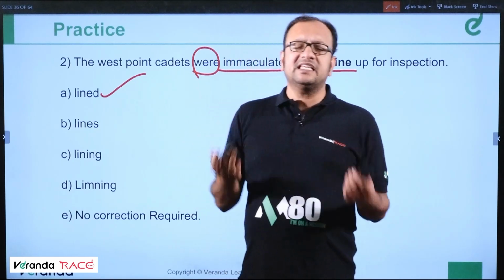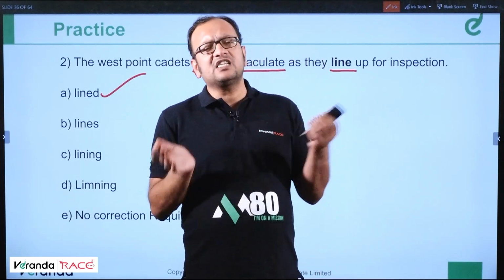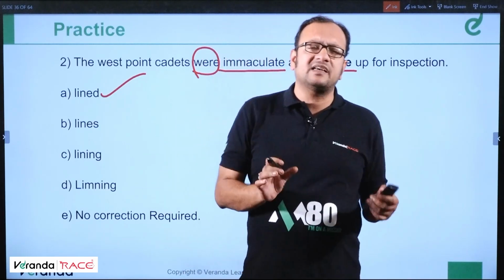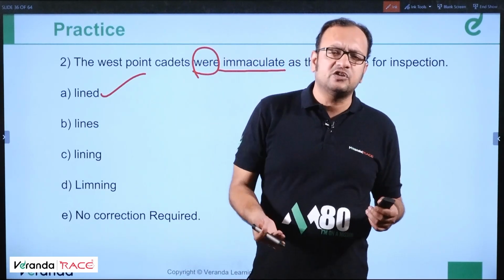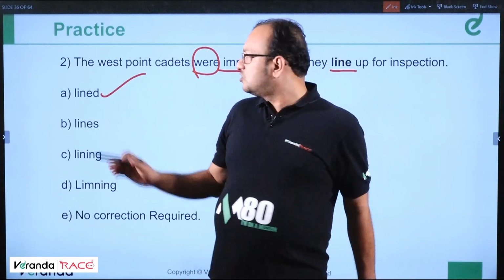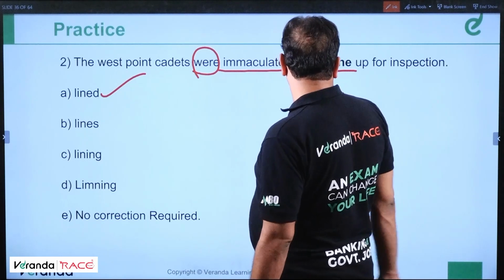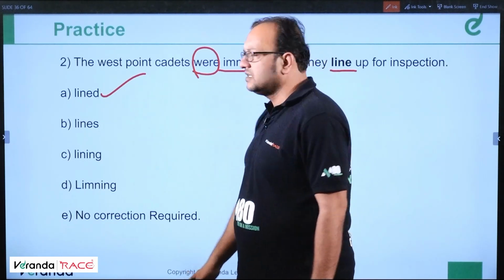So the rule, the tip number 6 for today, is: if a sentence starts with past tense, it ends in past tense. Throughout the sentence, it is past tense, whether past perfect, past continuous or simple past. Clear? So the West Point cadets were immaculate as they lined up for the inspection. So this is the correct answer.